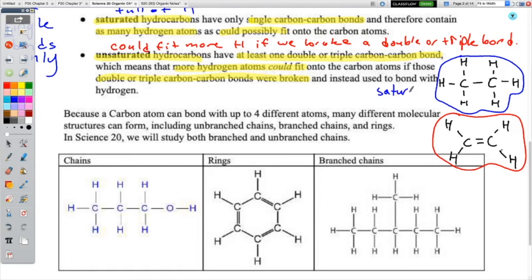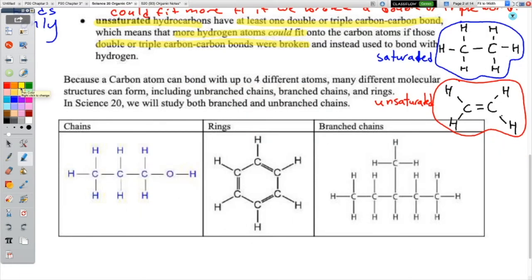Where are you going to put them? Both carbons are already making four bonds, and there's no bond we could break and squeeze some more hydrogens in here. Whereas here, if in theory we broke that double bond, well, now we have room for two more hydrogens. So this is not full of hydrogens. It is unsaturated. So like I said, carbon is the perfect Lego piece, right?